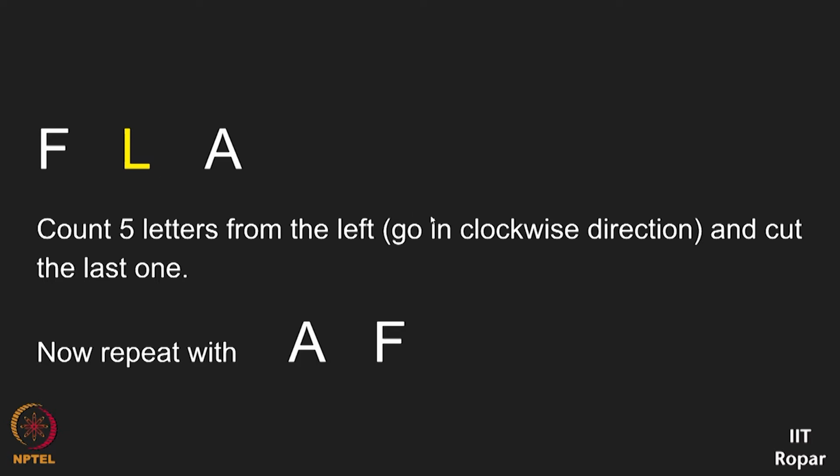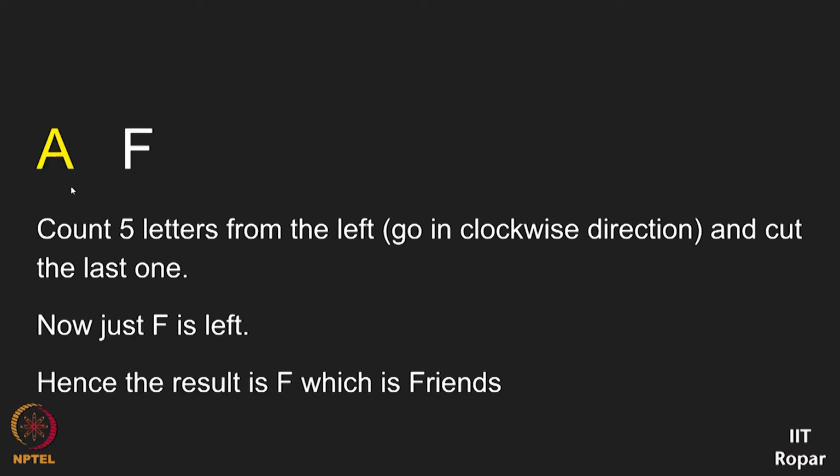Same like that, you have to count 5 and go in the anti-clockwise direction. Please note this, it's anti-clockwise because we are going this way. So 1, 2, 3, 4, 5. We are at L. L is not the relationship. So you cross this out. Now what is remaining? In the right side you have A, you write it. Then on the left side you have F, write it. So you are left with A and F. Now you have to repeat it with this. So let us do that. A and F. We'll count 5 steps. 1, 2, 3, 4, 5.